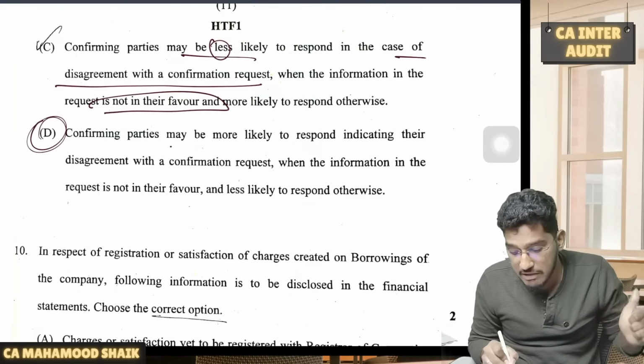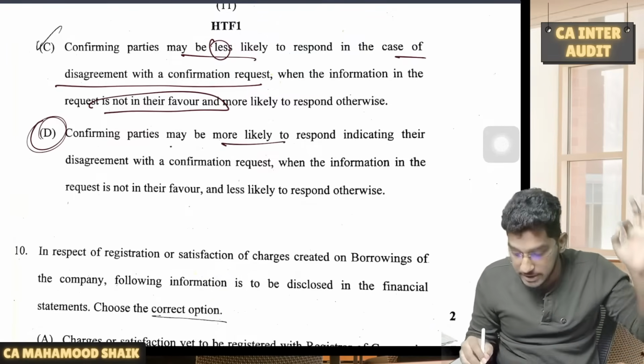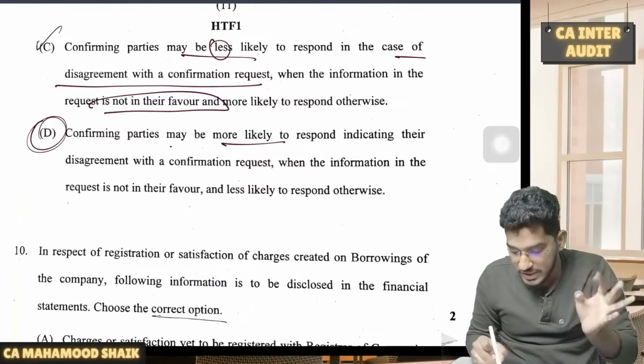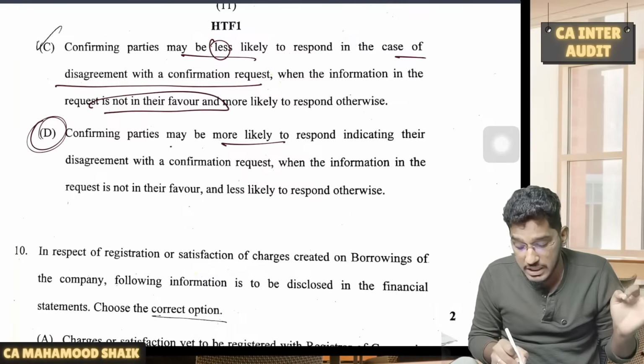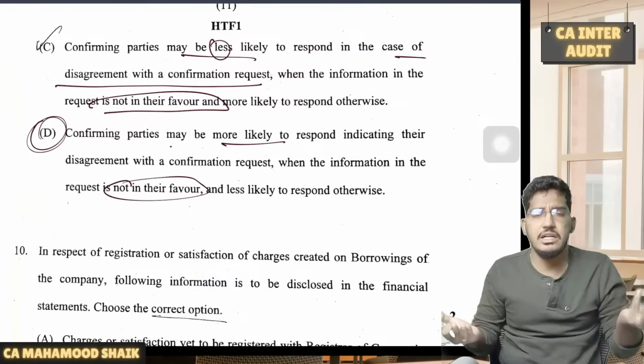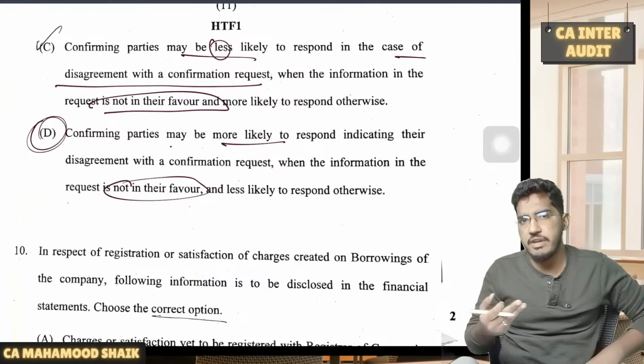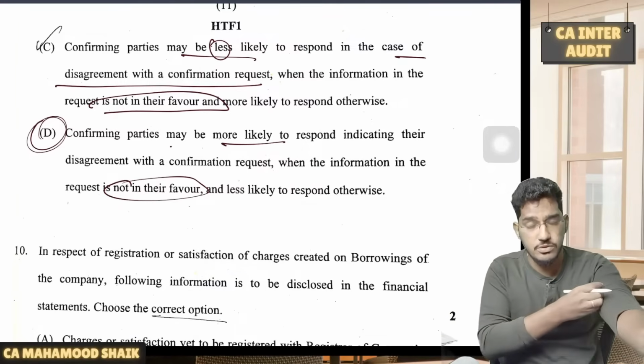So the correct statement is: confirming parties may be more likely to respond, indicating their disagreement with a confirmation request, when the information request is not in their favor. Definitely common sense. If something is not in your favor, there are more chances of responding.